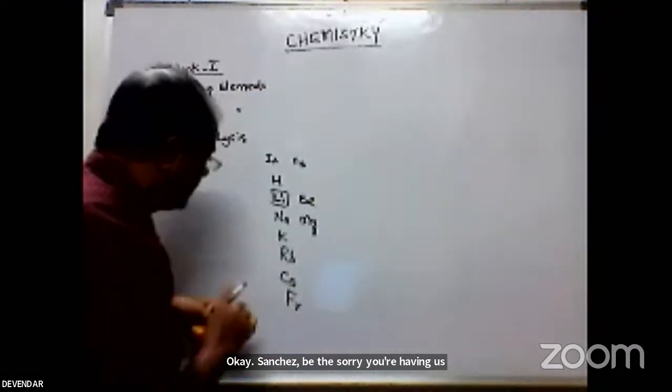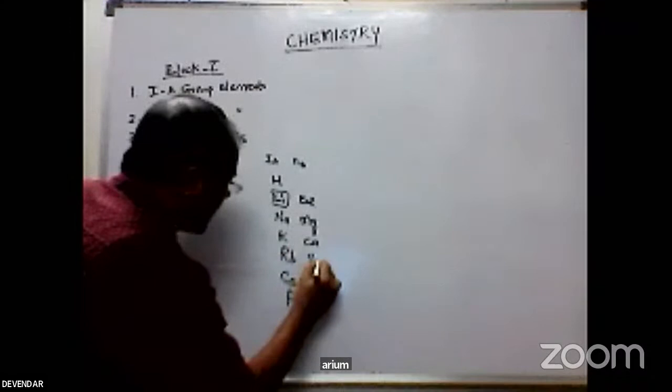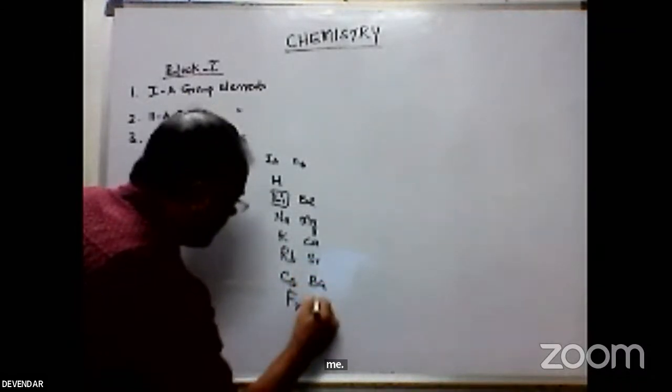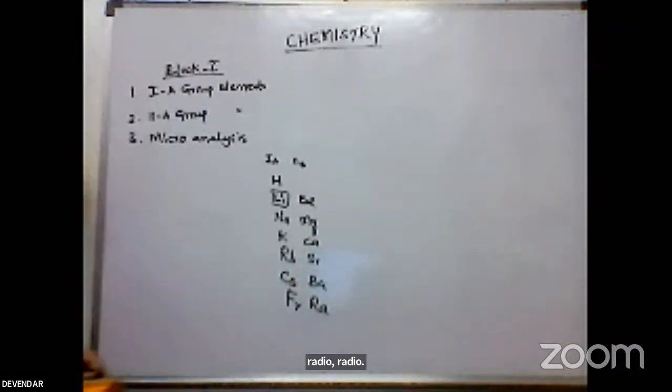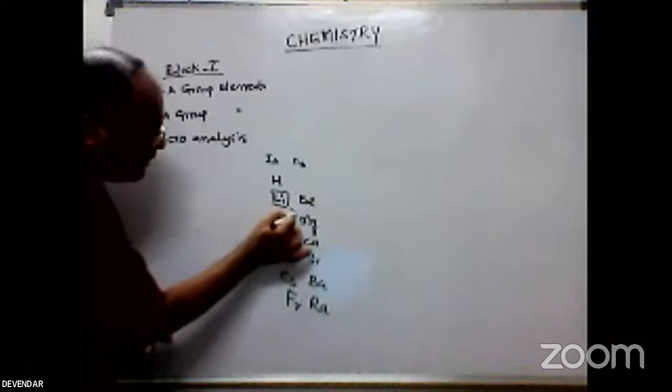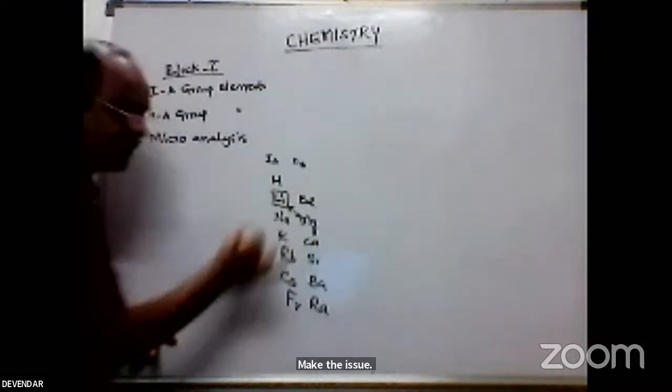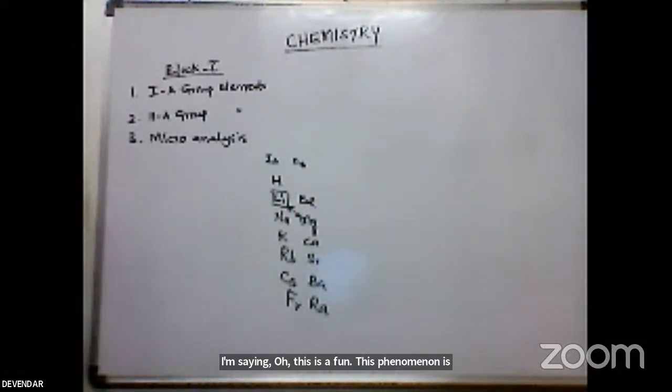Calcium, strontium, barium, and radium. These are the elements belonging to the second group. You can also read this. See, lithium resembles magnesium. This phenomenon is called the diagonal relationship.